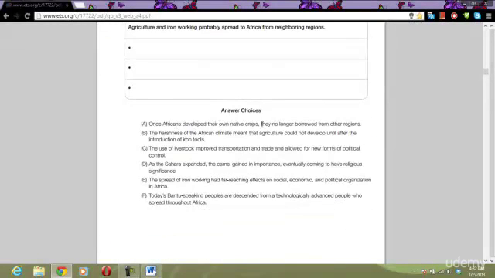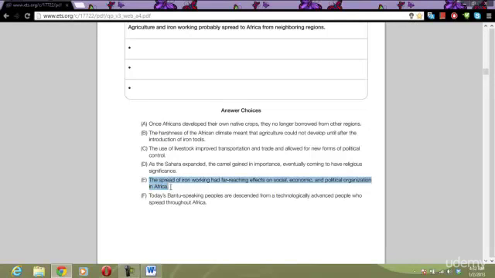This is not mentioned at all. It says they had things coming in from other regions, so we know that's wrong. This is wrong also. It does not say that it could not develop until after the introduction of iron. There's no one paragraph that talks about the harshness of the climate and agriculture not developing. There's no paragraph that talks about that. You can look at the topic sentences and figure this information out.